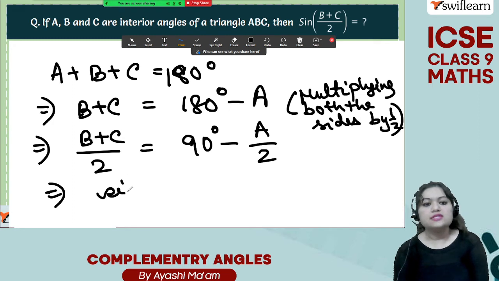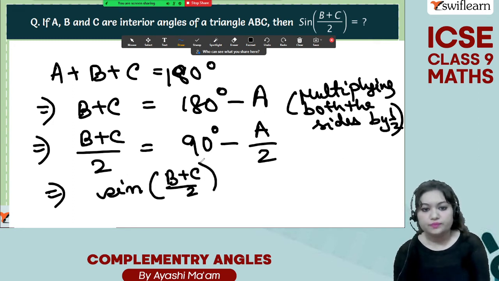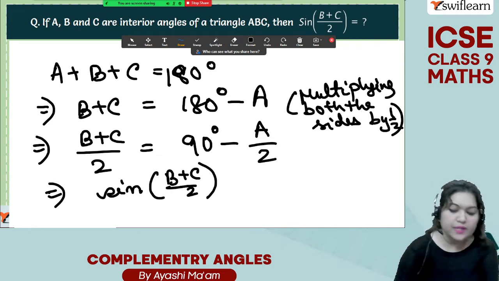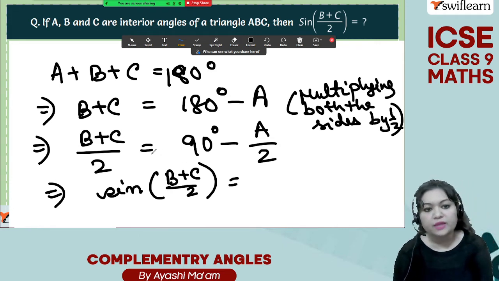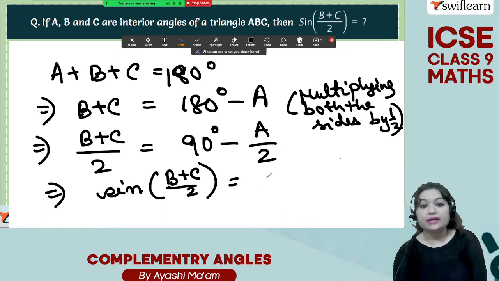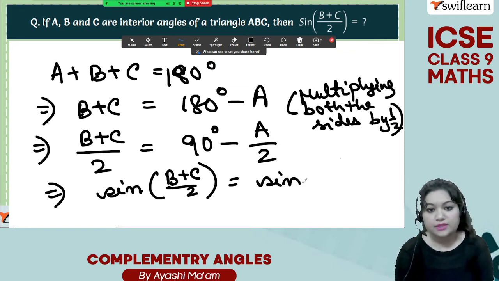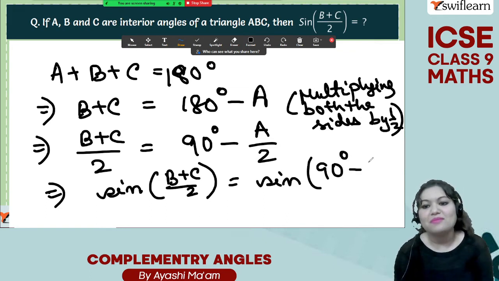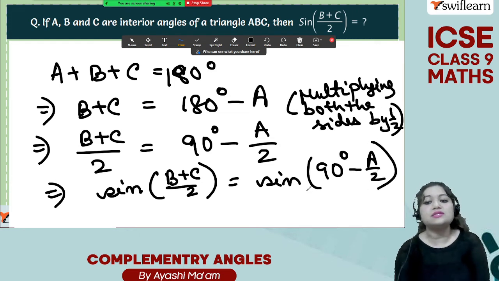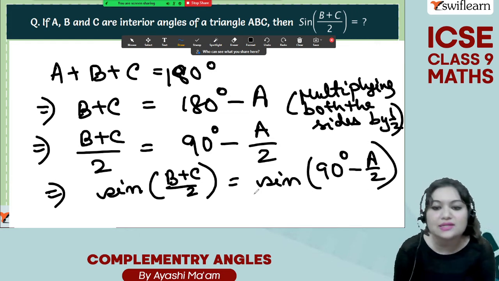Now, we are supposed to find out sine of (B plus C) by 2, and we know that (B plus C) by 2 is equal to 90 degrees minus A by 2. That means sine of (90 degrees minus A by 2). So this is in the form sine of (90 degrees minus theta).